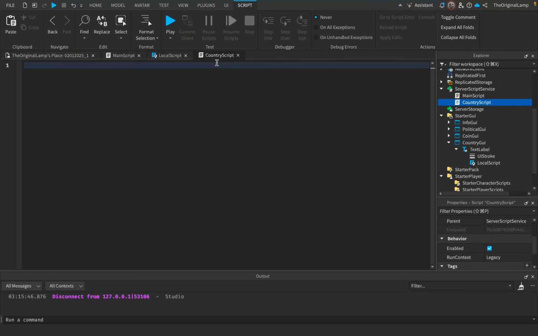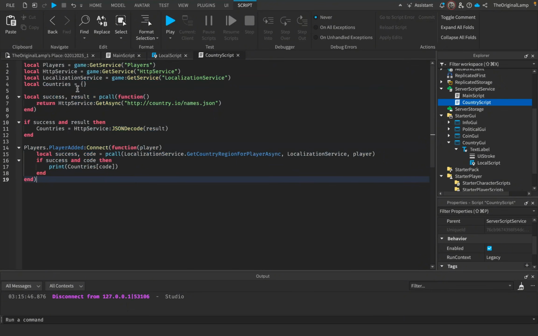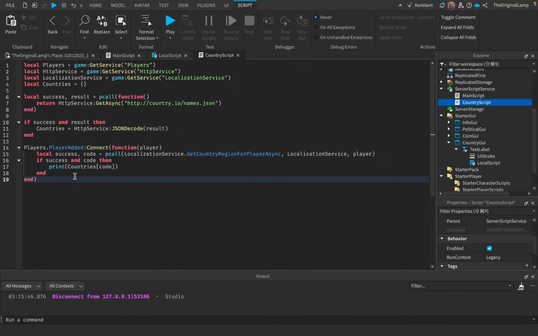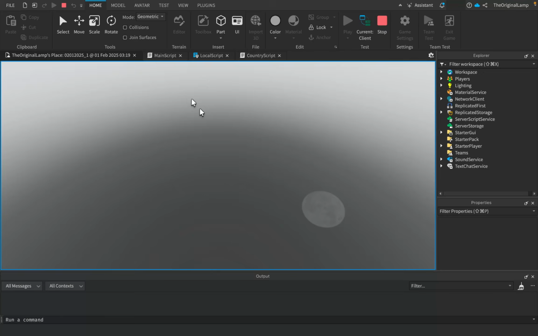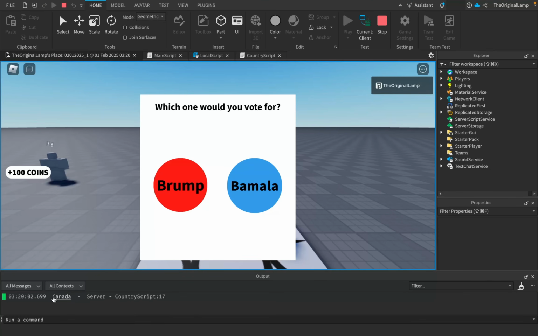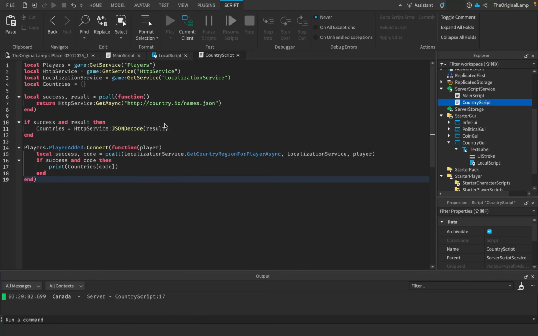Now, this code I've used in some other videos and I've just found it on my phone. And a little cool thing, I don't know if you knew this, but if you have an iPhone and a MacBook, I just copied the code on my iPhone, right? Now check this out. If I paste it here, look at that. It pastes in the MacBook. That's pretty cool. But simply it gets the countries, it does all of this, and then whenever a player gets added, it prints their country. Now, if I just go and playtest this here, sometimes it's a bit stupid because it needs the player to load in, but there we go. Canada. So there we go. I've just doxed my live location.